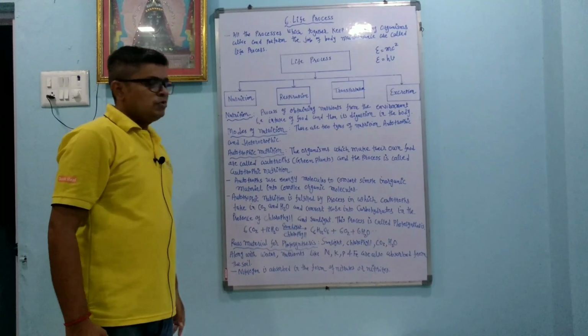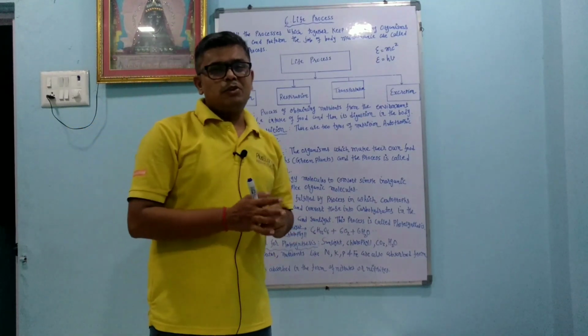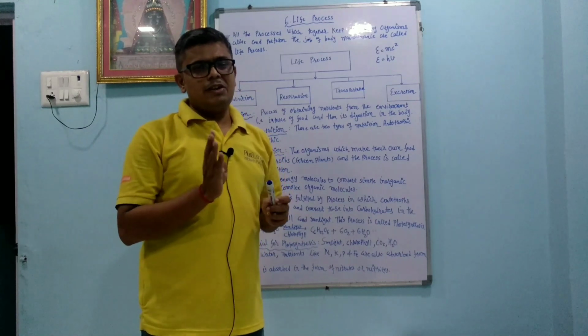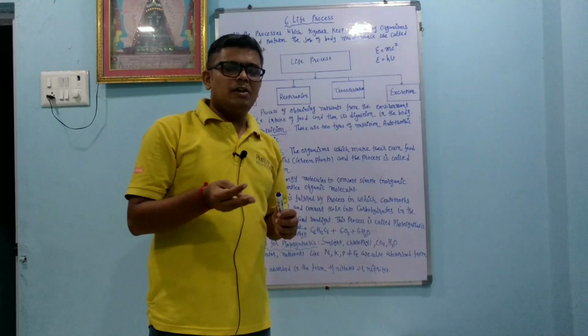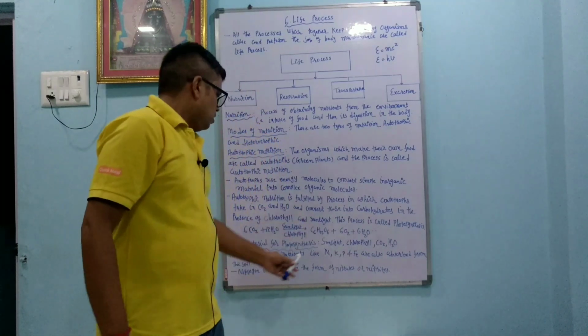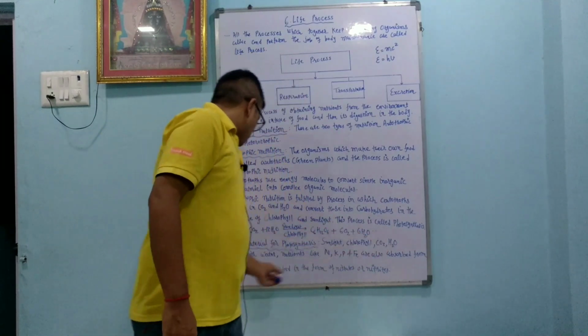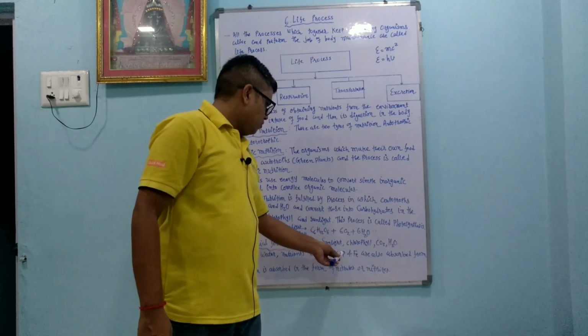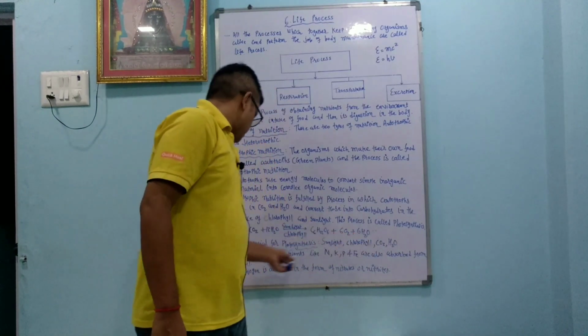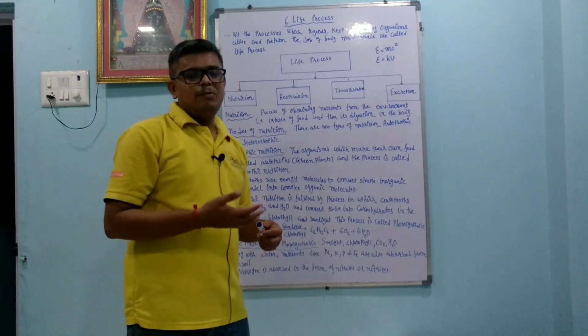Raw material for photosynthesis. We know that the raw material for photosynthesis is sunlight. Sunlight is important, water is important, carbon dioxide is important, and some other things are also important. Sunlight, chlorophyll, carbon dioxide, water, and along with water, nutrients like nitrogen, potassium, phosphorus, iron are also absorbed from the soil. So some are very important.